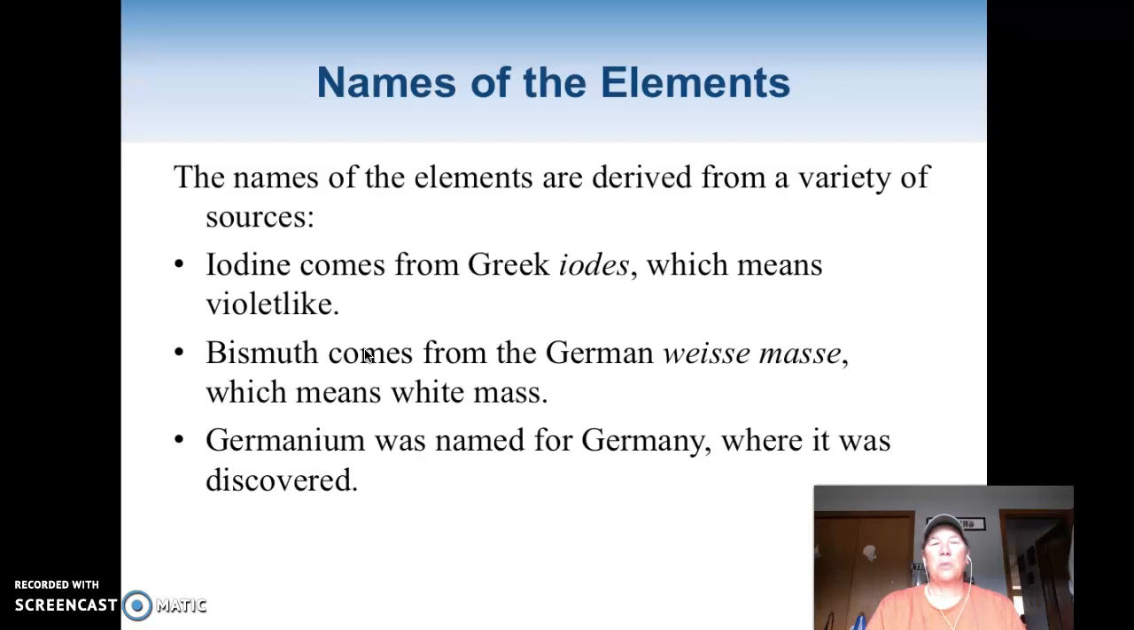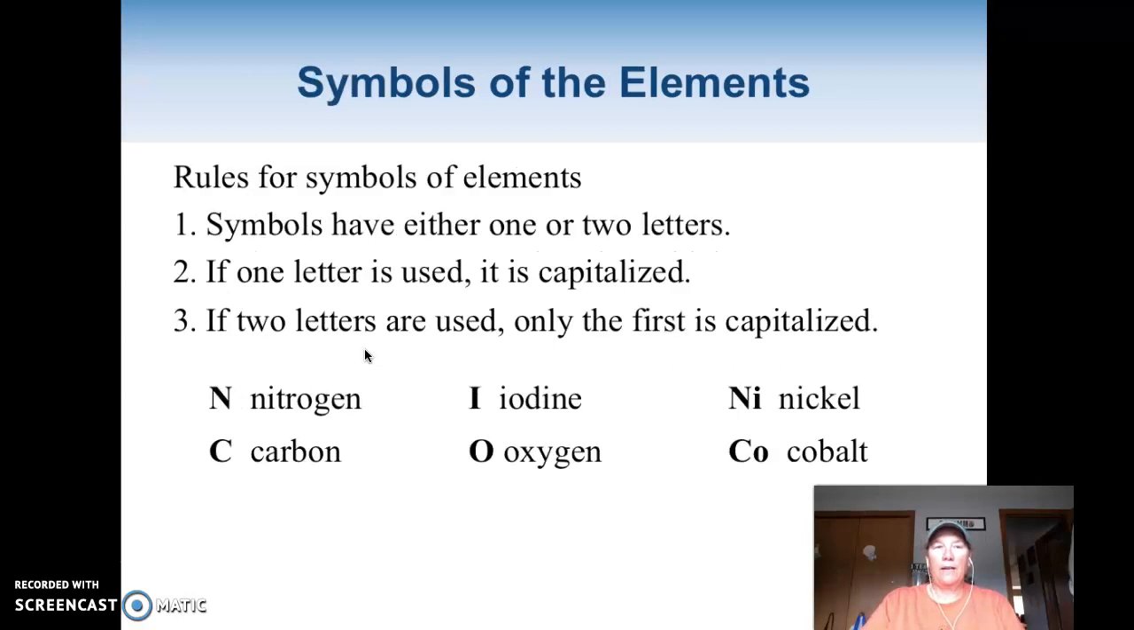There's bismuth. This is a white mass of, it's a metalloid. And again, it came from a German name. We have germanium, named for Germany. And if you look on the bottom ones, especially the newer elements, the higher numbers, you'll see there's Einsteinium, Mendelevium, Berkelium. They were named for either places where they were discovered, or somebody got an element named after them, stuff like that.